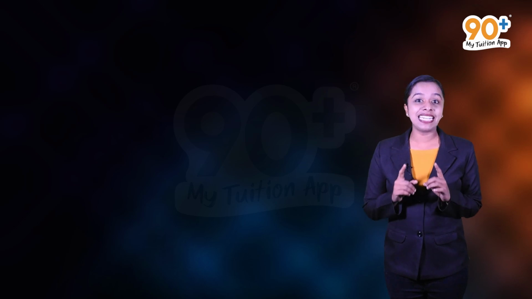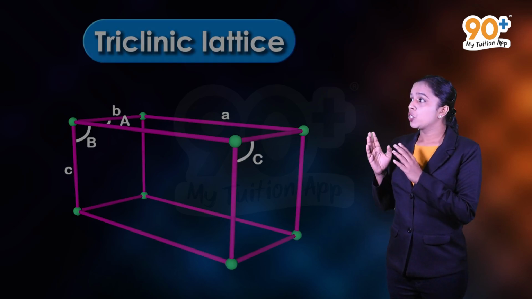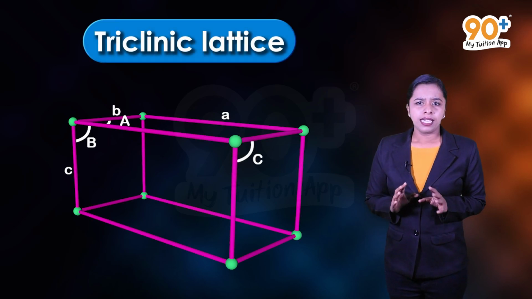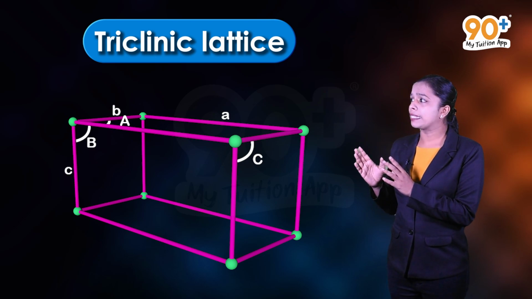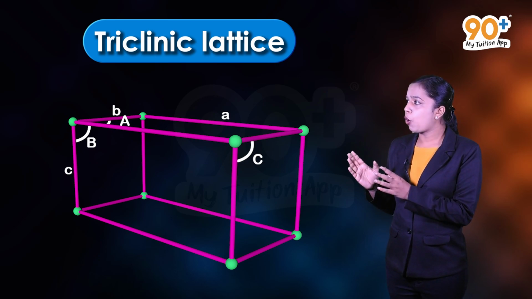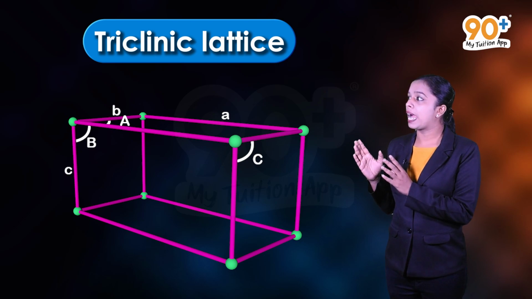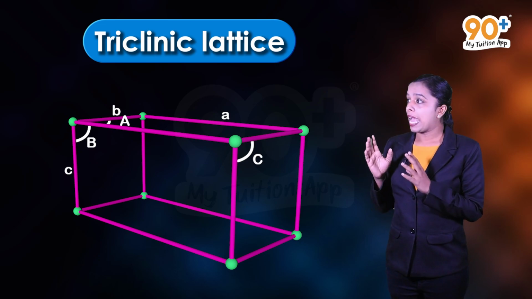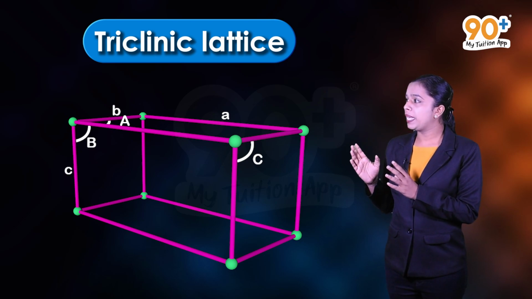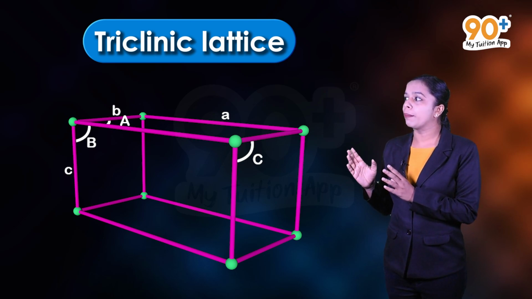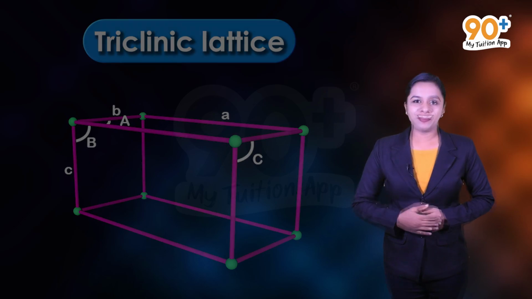So let's discuss the last one, that is triclinic lattice. Here all sides, that is small a, small b and small c are unequal and angles A, B and C are unequal. Also, none of them are equal to 90 degree.